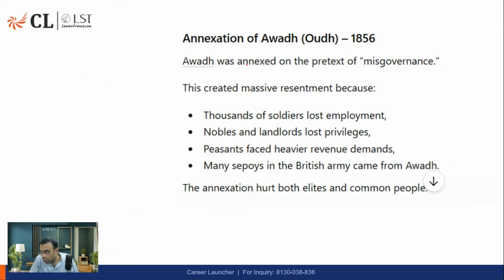Similarly, can anyone tell me who was the Governor General of India when the 1857 revolt happened?